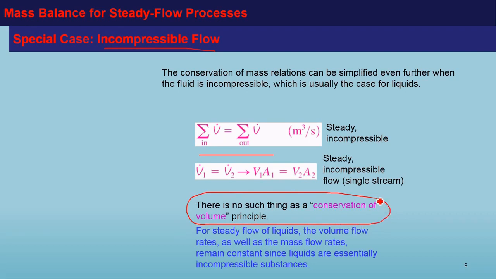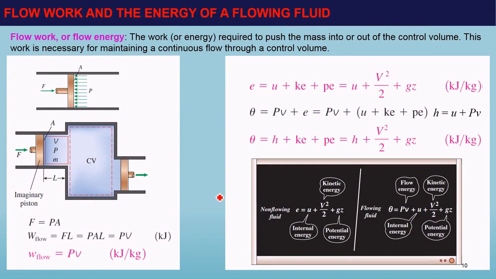However, you have to remember that there is no such thing as conservation of volume. However, when you are dealing with incompressible steady flow processes, it's easier to use mass balance equation in this form.